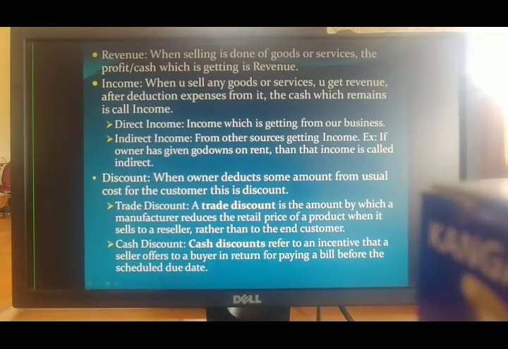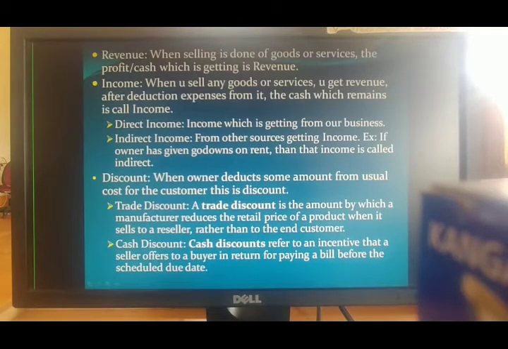Indirect income means what? From the name only you can make out. Whatever income you get from other sources is called indirect income. For example, I am a business person and I have my own soap industry factory. Plus, I have purchased some godowns, and those godowns I have given on rent to some other party.